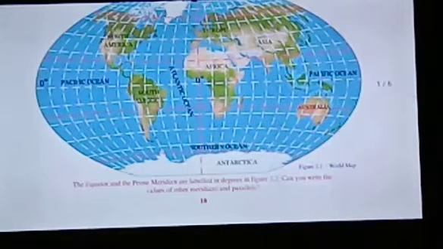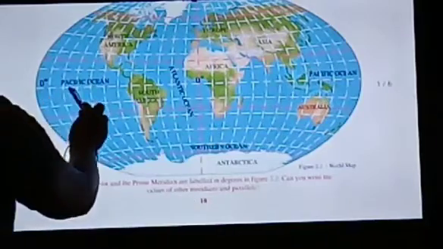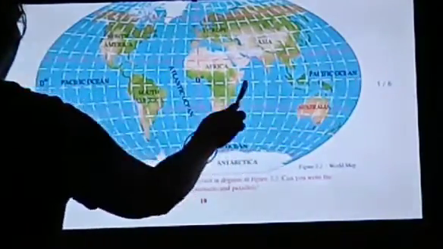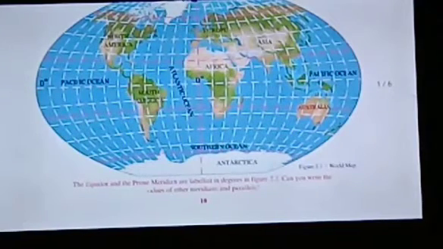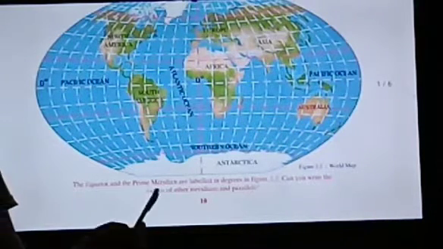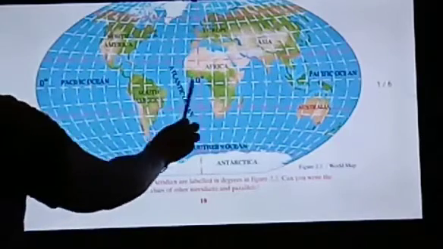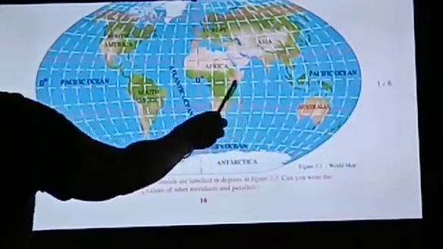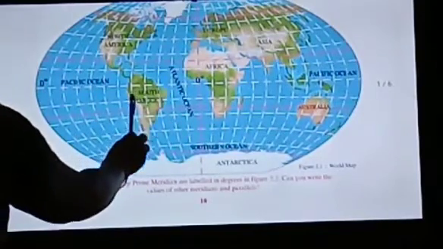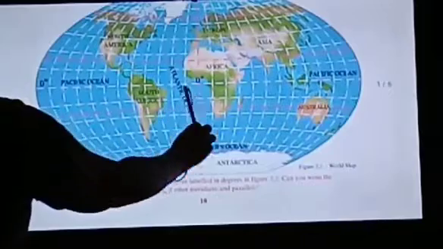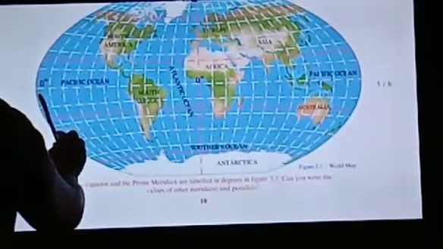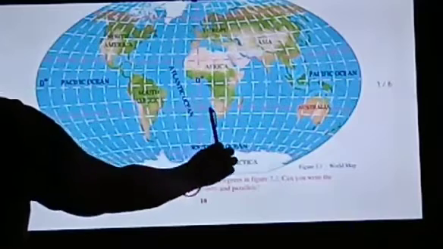The second question, list the continents and oceans through which the equator passes. Okay, where is the equator? All of you know that the 0 degree parallel is called the equator. So you have to answer, list the continents and oceans through which the equator passes. Observe the picture. Here is the equator. From which continents does it pass? It passes through the South America and Africa continents.